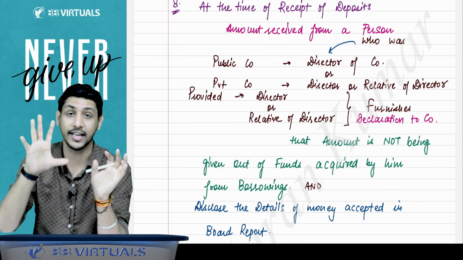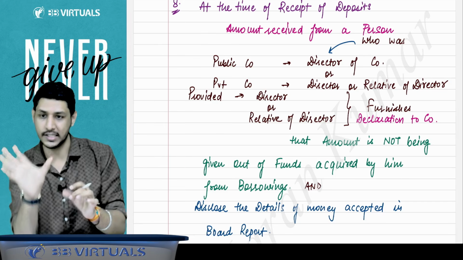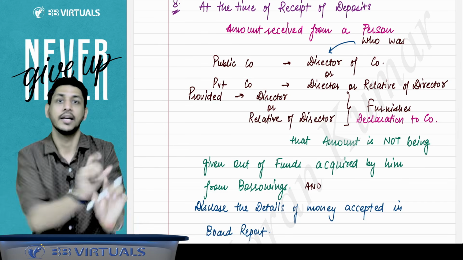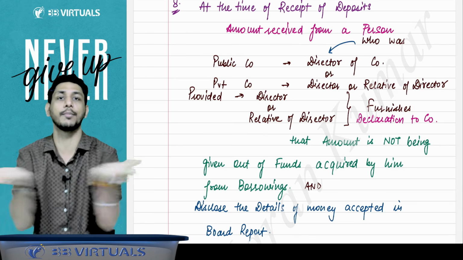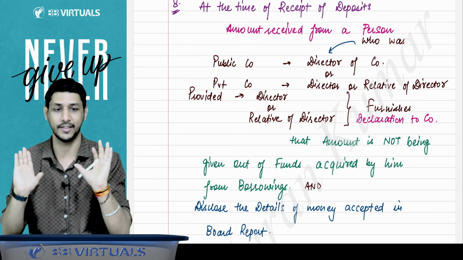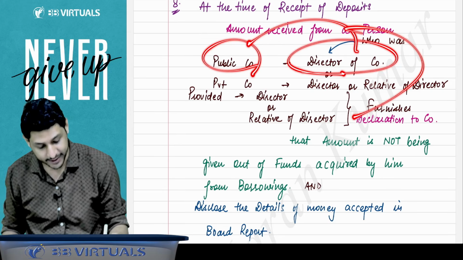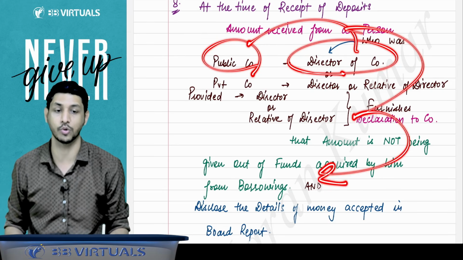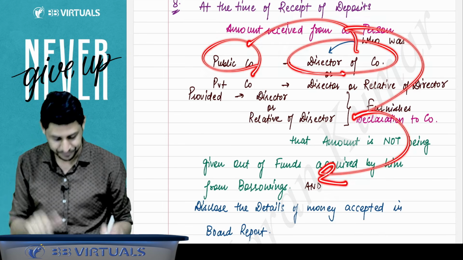Got it? Is it clear to you what I'm saying? You just understand that I'll give you some combinations. If this happens and this happens and this happens, if all these three things align together, then only this amount will not be considered as a deposit. So if it is a public company, the amount accepted from the director, he has given the declaration and it is disclosed in the board report, then that amount will not be considered as a deposit.